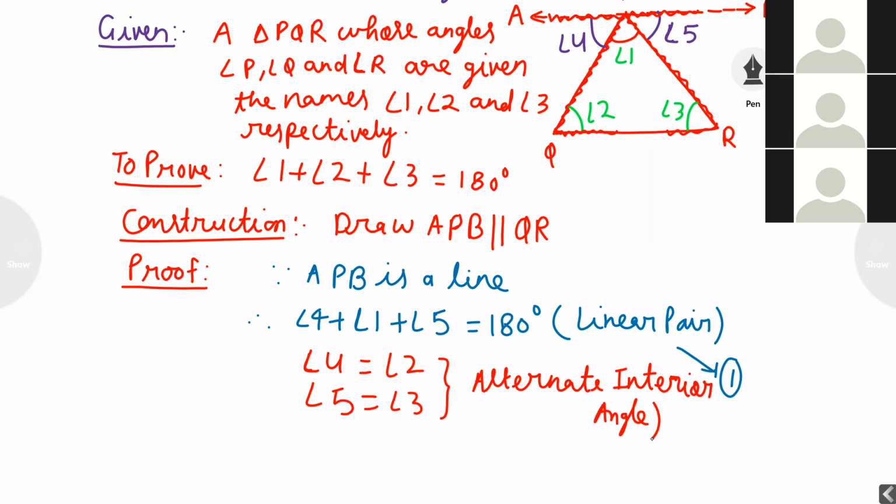Now, whatever values of angle 4 and angle 5 I got, I want to substitute in equation first.